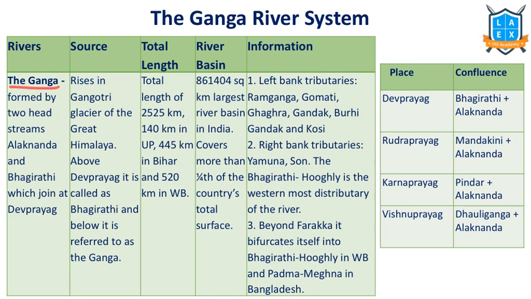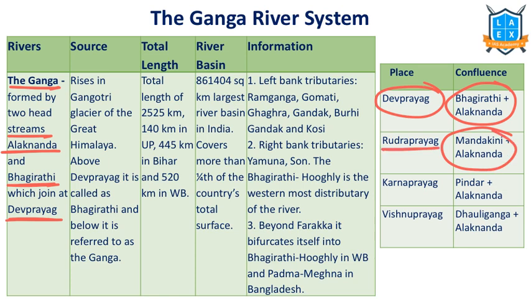Ganga river is formed by the two head streams known as Alaknanda and Bhagirathi. They join at Devaprayag. This is important. Devaprayag means meeting point of Bhagirathi and Alaknanda river. Mandakini and Alaknanda, we call that place Rudraprayag. Pindar and Alaknanda, we call it Karnaprayag. Dhauli Ganga and Alaknanda, we call it Vishnuprayag. All these are located in Uttarakhand. These regions are important pilgrimage places. Now, Ganga river system rises near Gangotri glacier in the Himalayas.